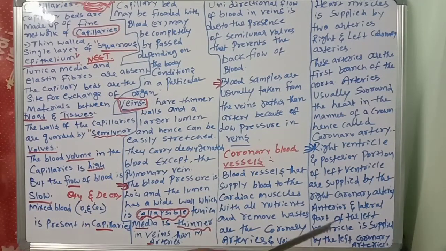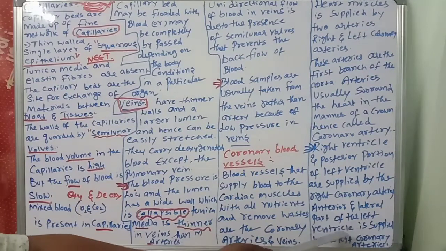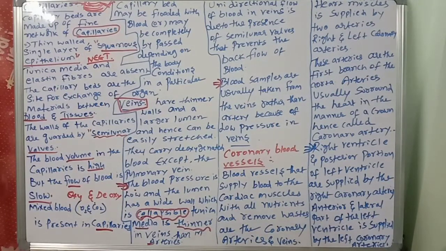Next, the anterior and lateral part of the left ventricle is supplied by the left coronary artery. Anterior and lateral part of the left ventricle is supplied by the left coronary artery.